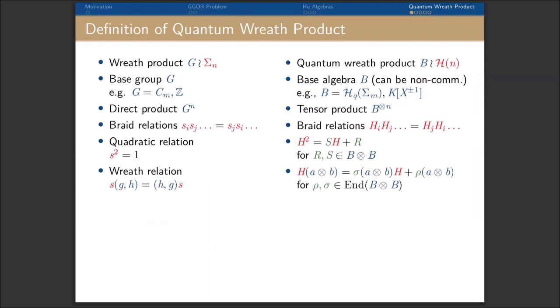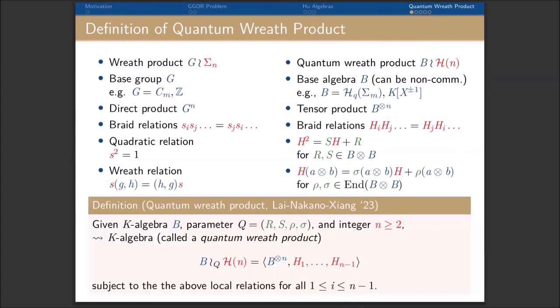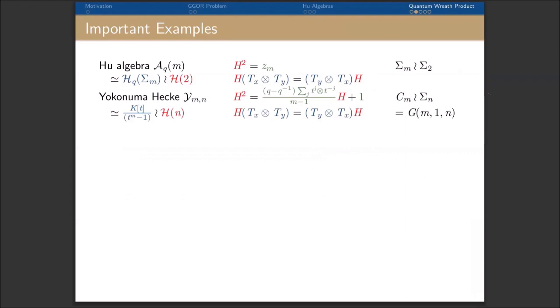In order to accommodate more examples, we also deform the wreath relation so that it also accommodates error terms rho. Here, sigma and rho are some endomorphisms of B tensor B. And voila, we now have a definition of an algebra we call the quantum wreath product. Let us go over some important examples.